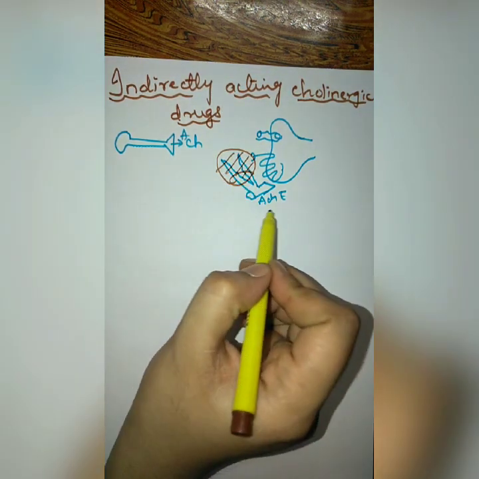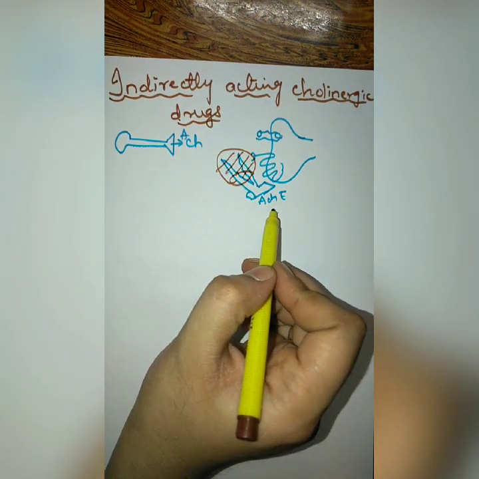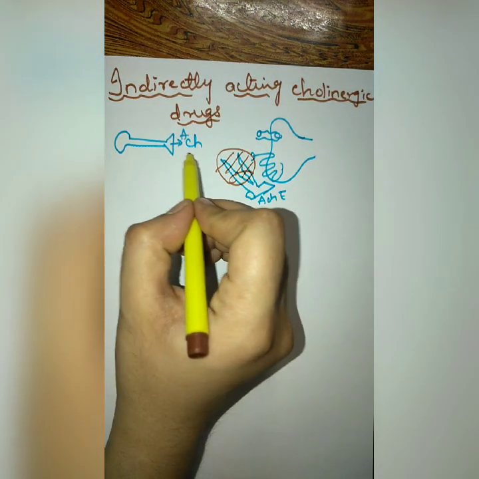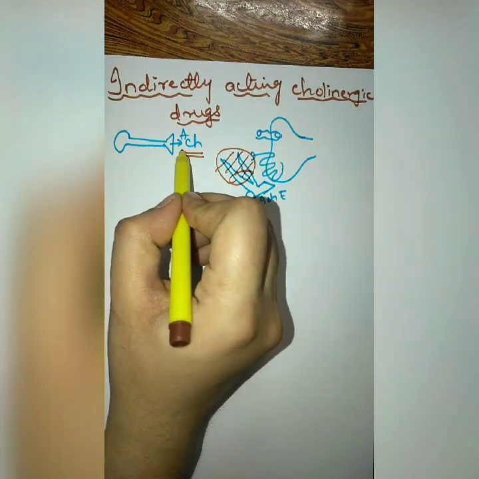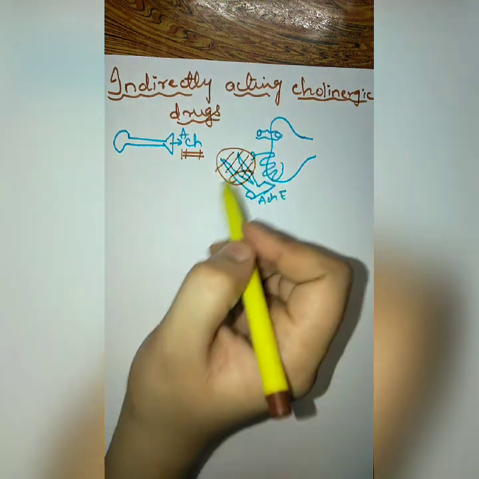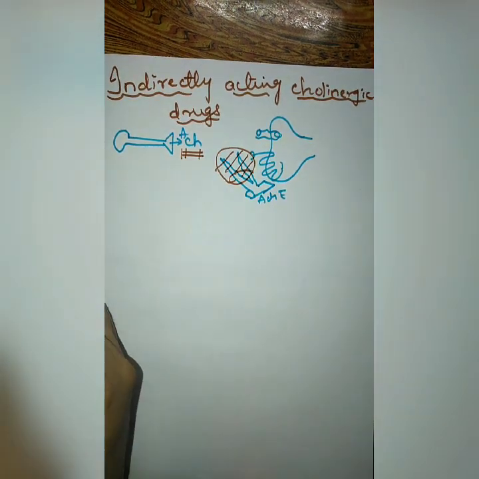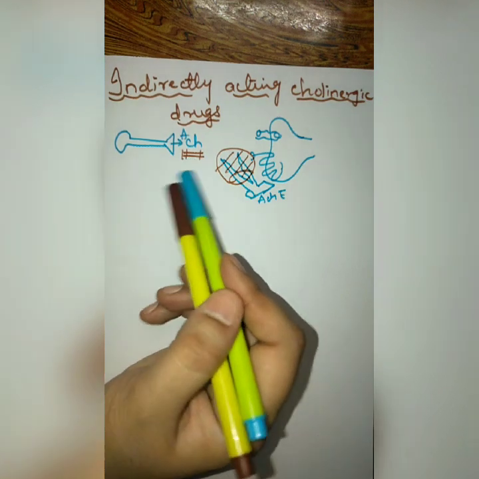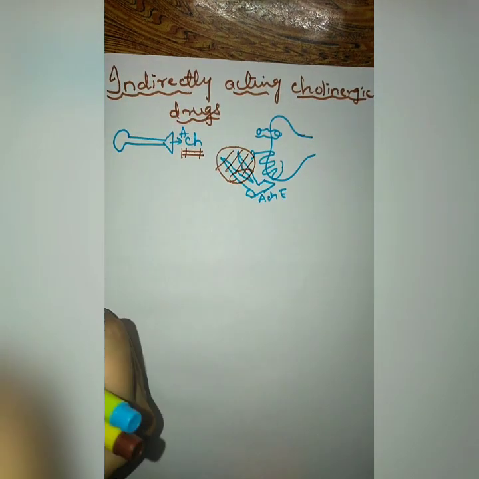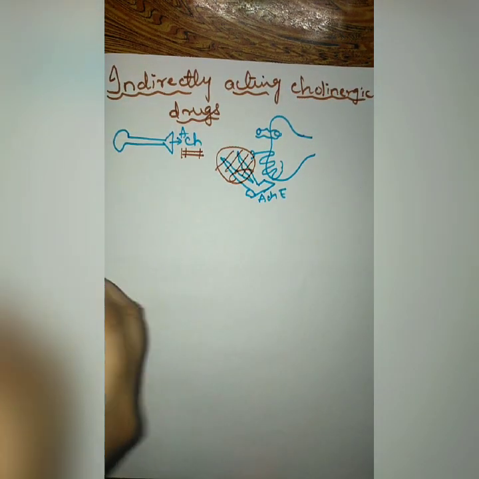So what happens when this cholinesterase enzyme is inhibited? In turn, it will increase the availability of acetylcholine in this synapse, and because of this the cholinergic activity will be increased. This is the mechanism of action of indirectly acting agents.